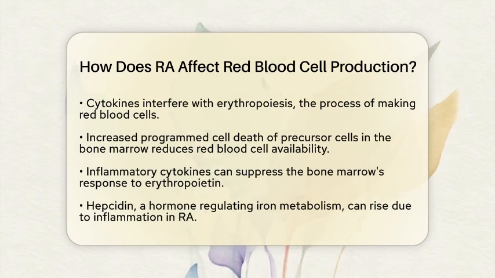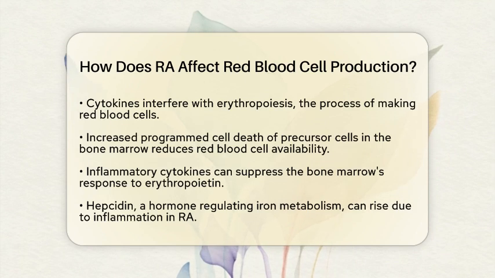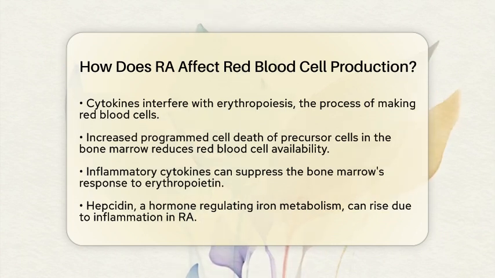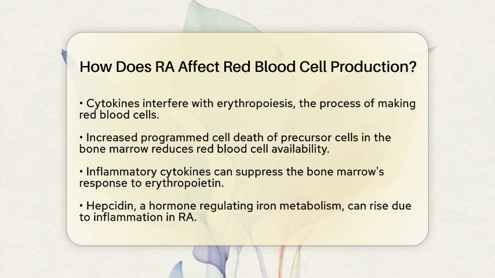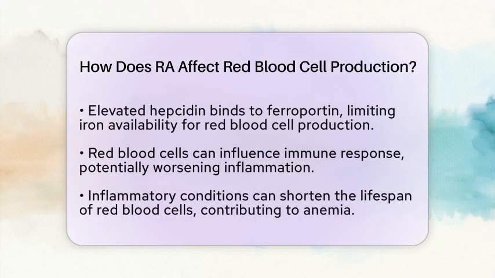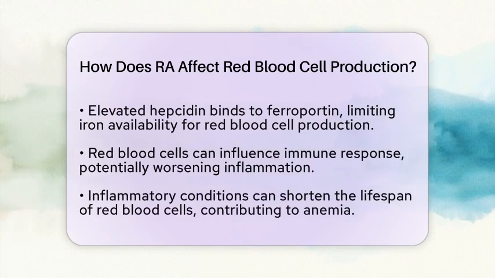In RA, hepcidin levels can rise due to inflammation. When hepcidin increases, it binds to ferroportin, which is responsible for exporting iron from cells. This binding leads to the degradation of ferroportin, trapping iron inside cells and limiting its availability for red blood cell production. Even if the body has enough iron stored, it may not be accessible for making new red blood cells,